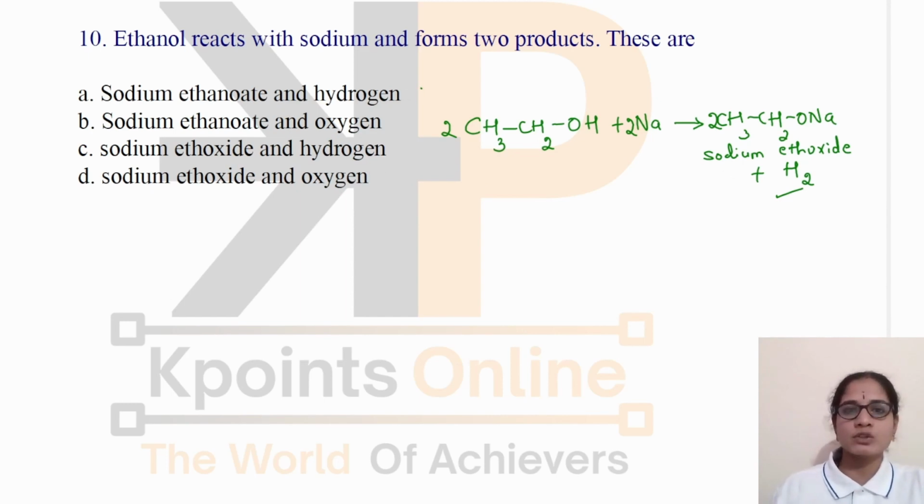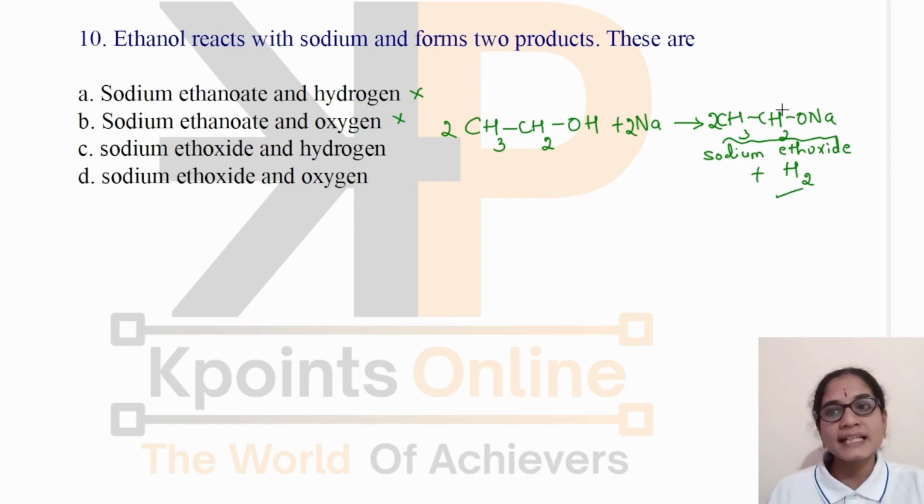Sodium ethanoate and hydrogen, this is wrong. Sodium ethanoate and oxygen, this is also wrong. Sodium ethoxide and hydrogen. Yes, there is a formation of sodium ethoxide. You have to remember the formula and also the name. This compound is called sodium ethoxide. Eth means there are two carbon atoms here. Oxide, there is oxygen here. So it is sodium ethoxide. Okay, this is correct. Sodium ethoxide and oxygen? No, there is a formation of hydrogen here. So option C is the correct answer.